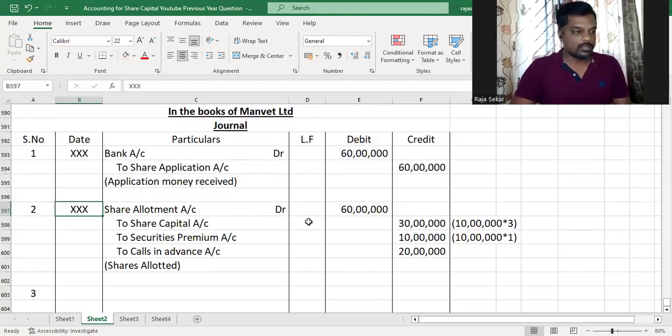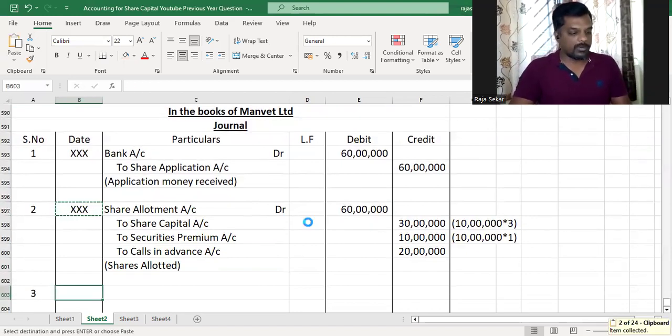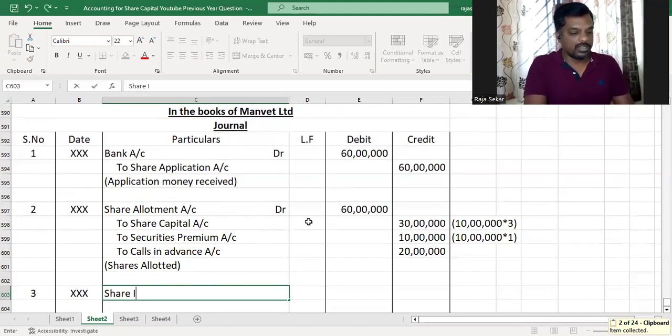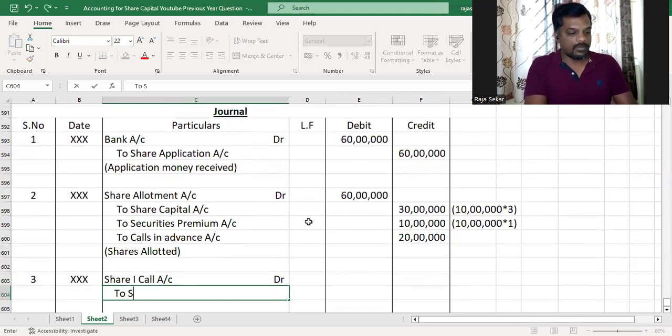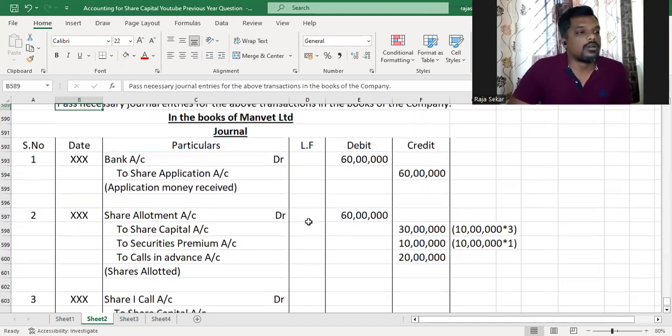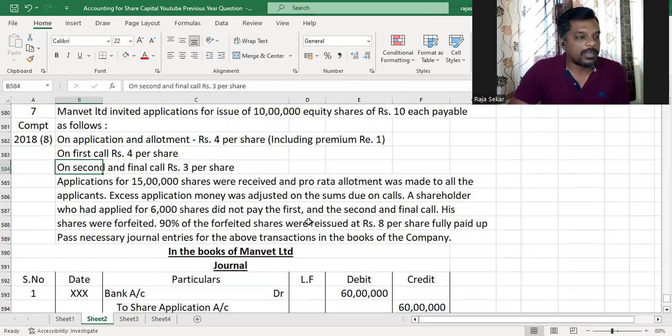And moving on, we make the allotment money first call money due. So journal entry: share first call account debit to share capital account. Share first call money made due. So that is what, my dear children, 4 rupees per share on the 10 lakh shares.